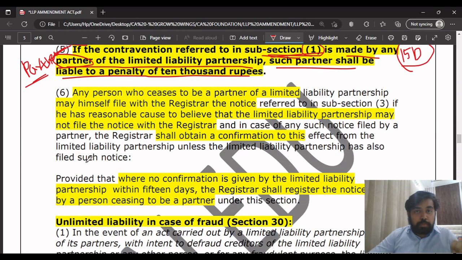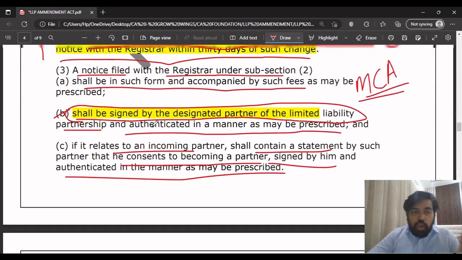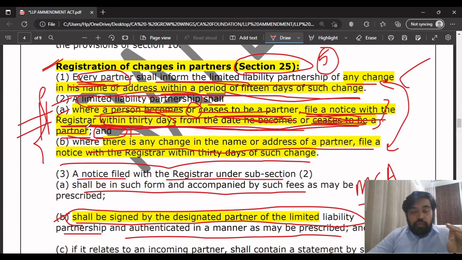So next, subsection 6. What they are saying in subsection 6 is that any person who ceases to be a partner of the LLP may himself file the notice with the registrar. A person who ceases means the person who is leaving the LLP. In such a case, as you have read in subpoint 2, where a partner ceases to be a partner in an LLP, the LLP has to file a notice with the registrar within 30 days, right?